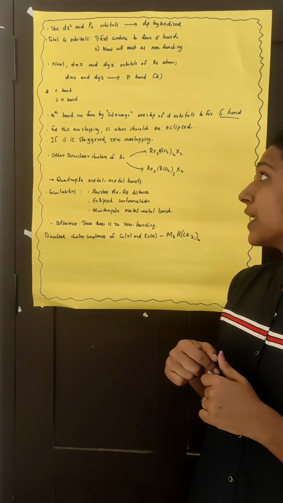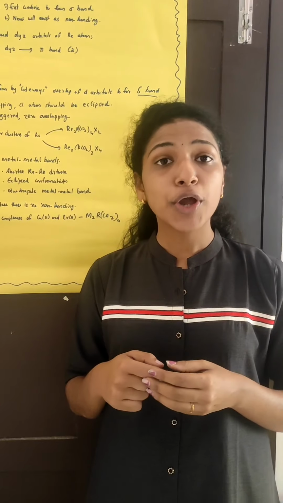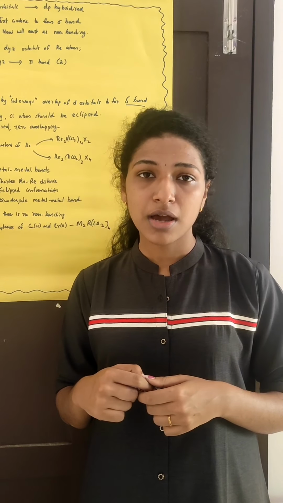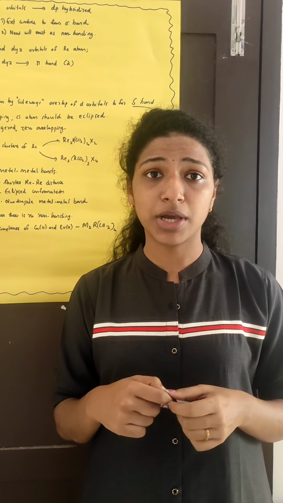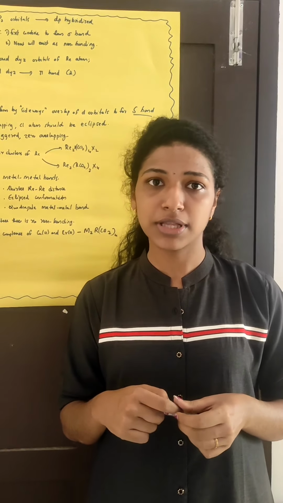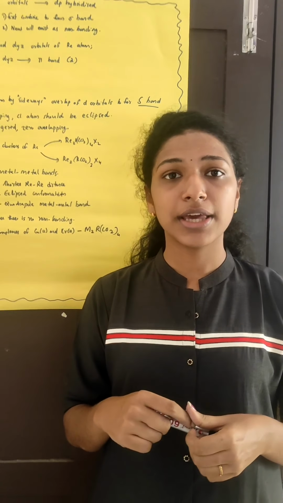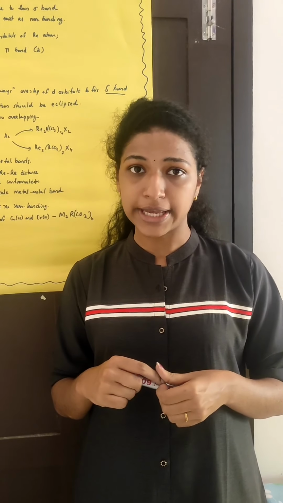And for this overlapping to take place, the chlorine atoms must be eclipsed. If these chlorine atoms are in the staggered conformation, there is no overlapping. There is zero overlapping. Thus, in the case of Re2X8 a quadruple metal bond is formed.